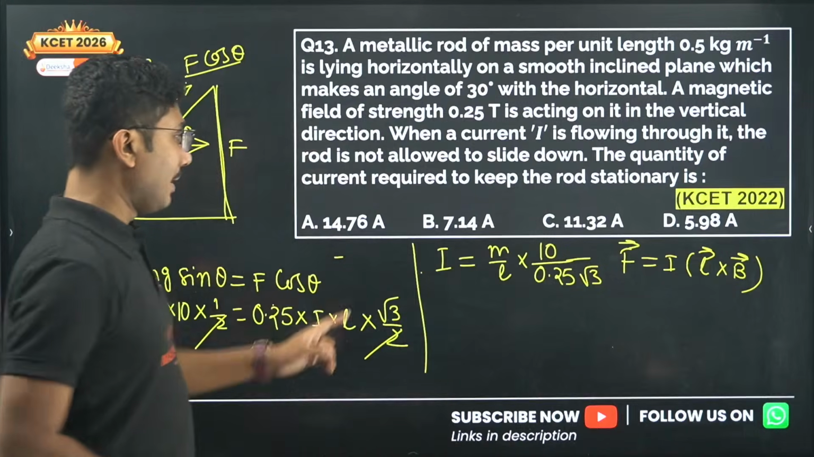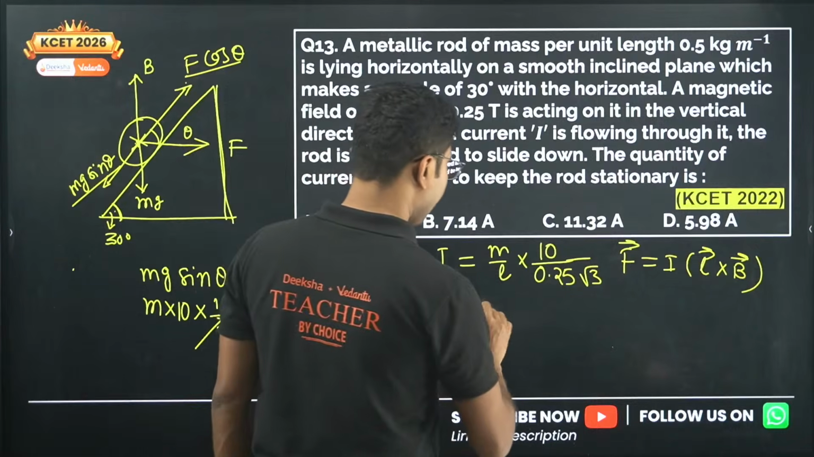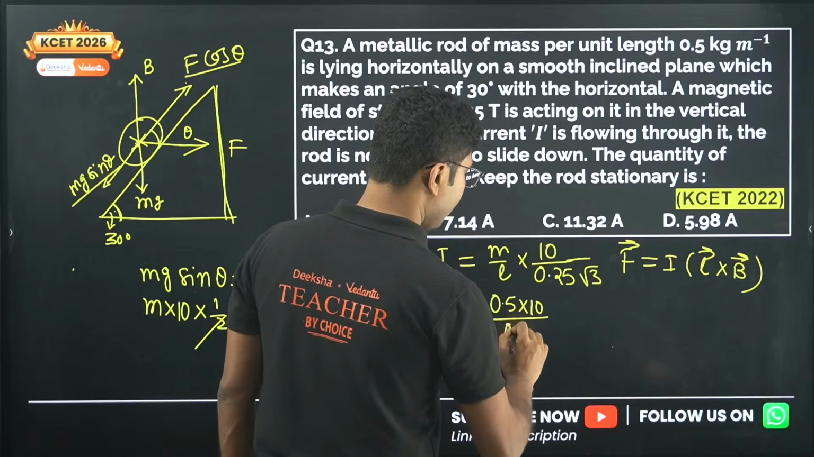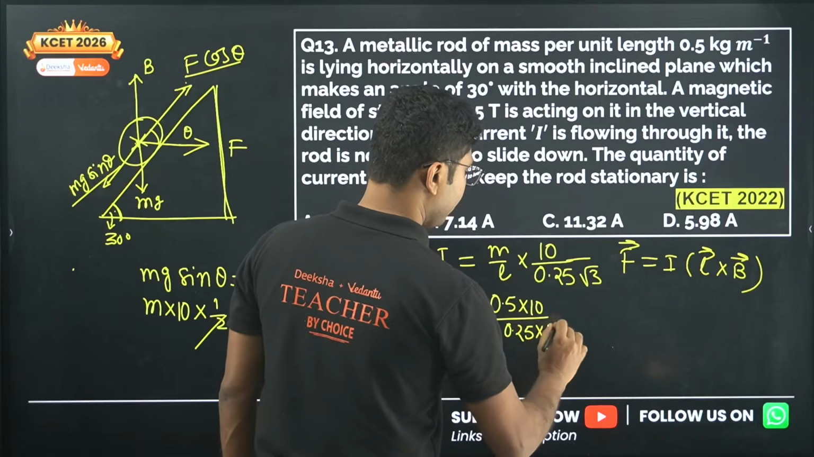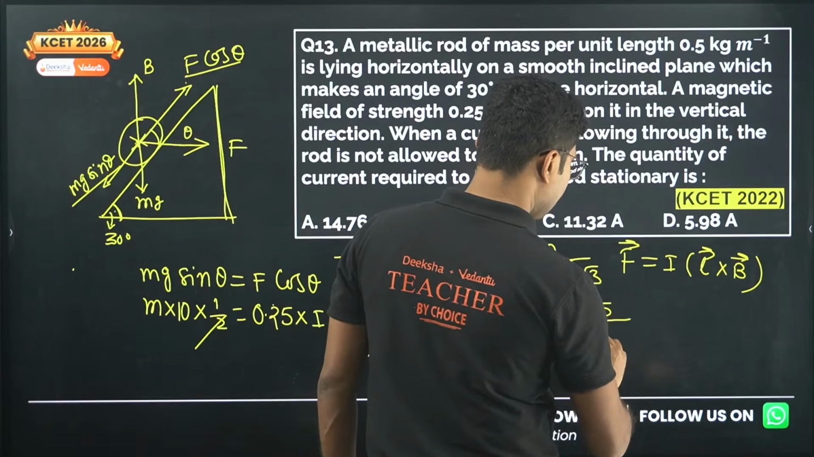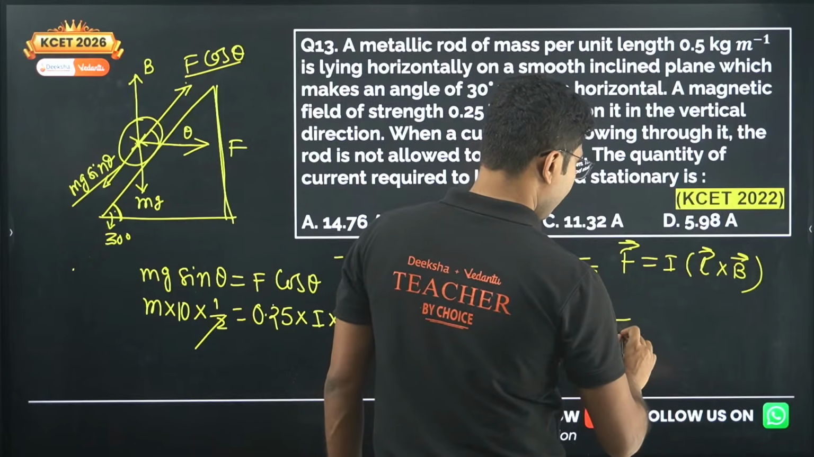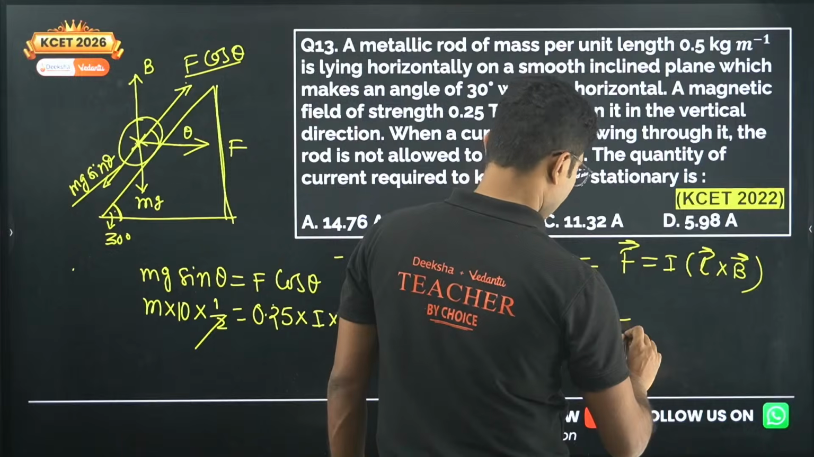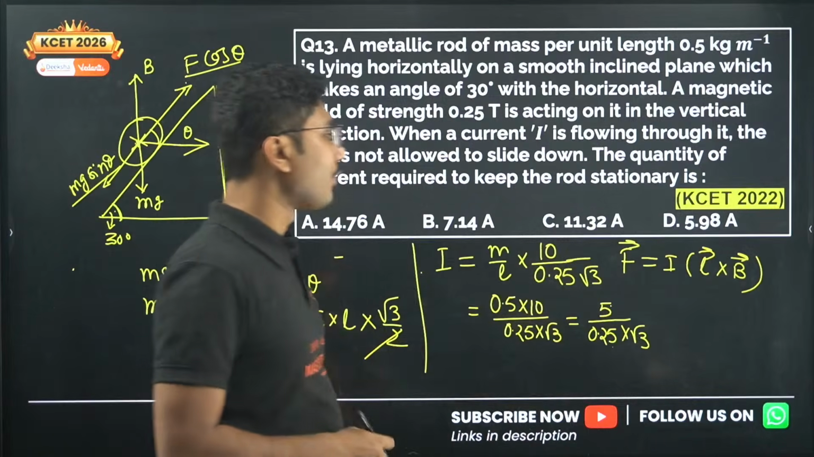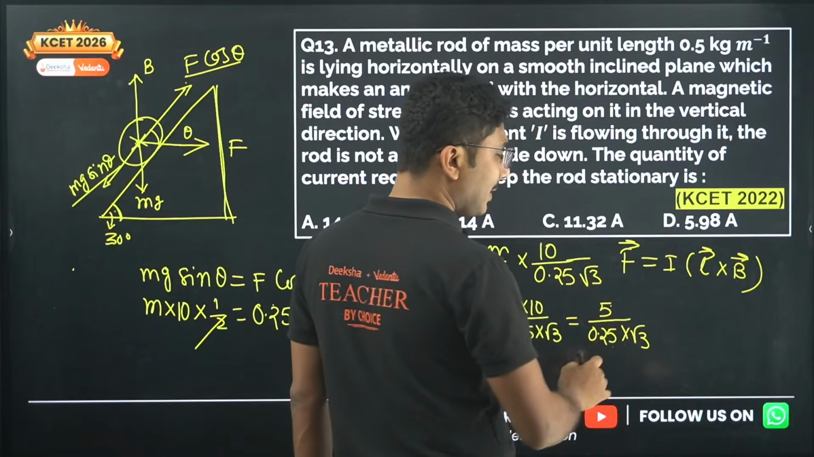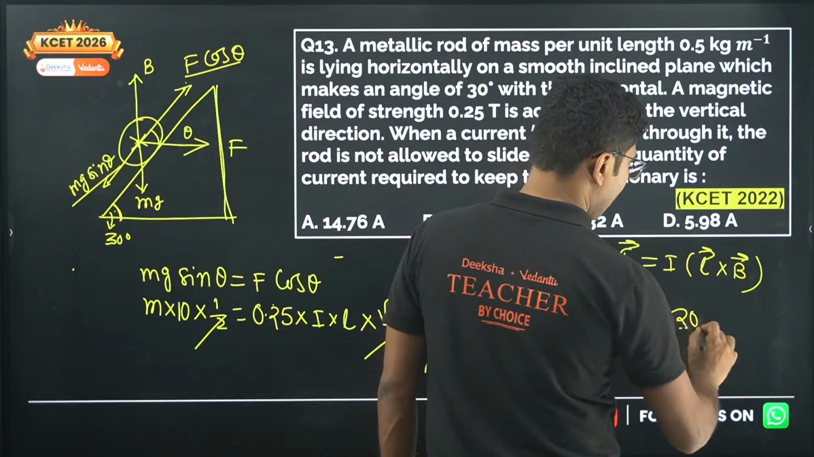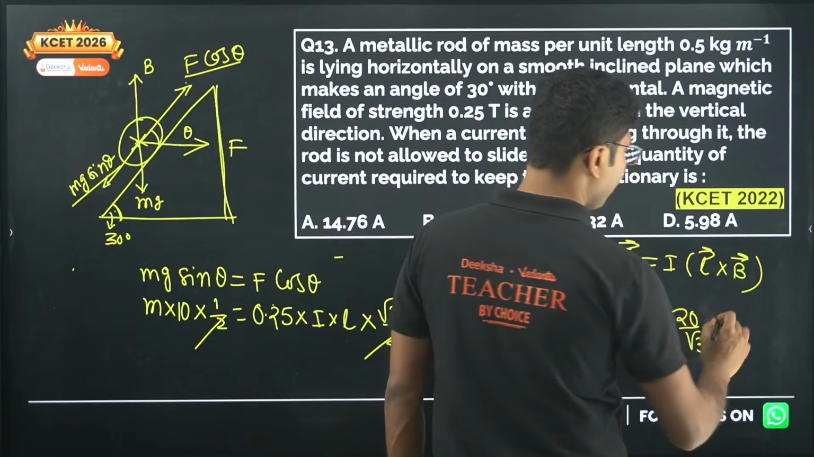Okay, m by L is given 0.5, so we will put that. So 0.5 into 10 divided by 0.25 into root 3. Okay, so 0.5 into 10 is 5 divided by 0.25 into root 3. Now 5 by 0.25 is what? 5 by 0.25 is 500 by 25, which will be 20 by root 3.